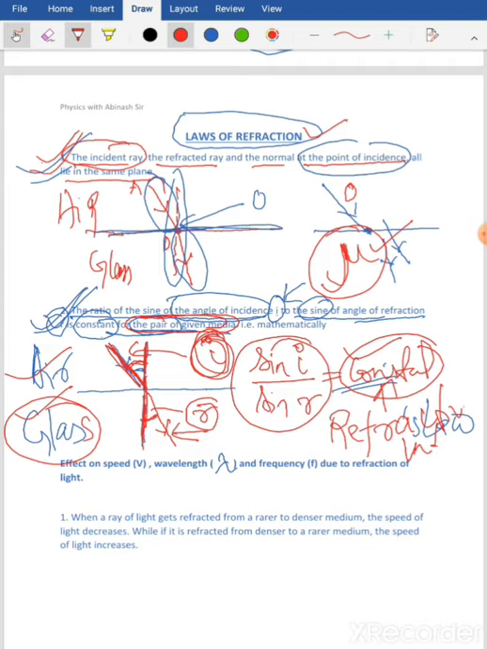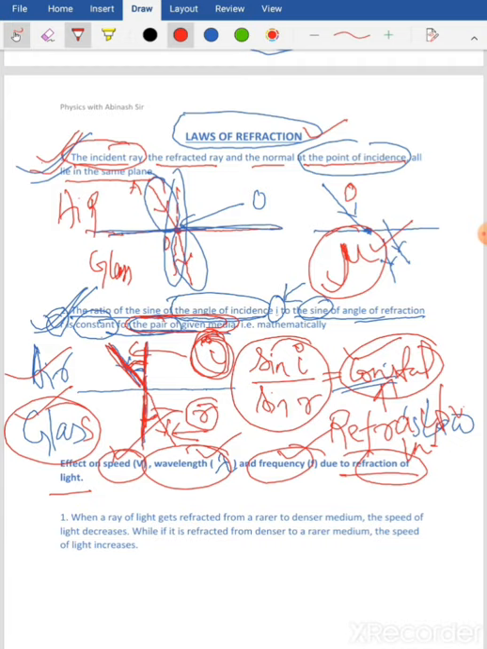All right, now we are going to learn the effect of refraction of light on speed, wavelength and frequency. When refraction takes place, meaning when light is traveling from one medium to another medium, what happens to the speed of the light, what happens to the wavelength of the light, and what happens to the frequency of the light. That is what we are going to learn now.